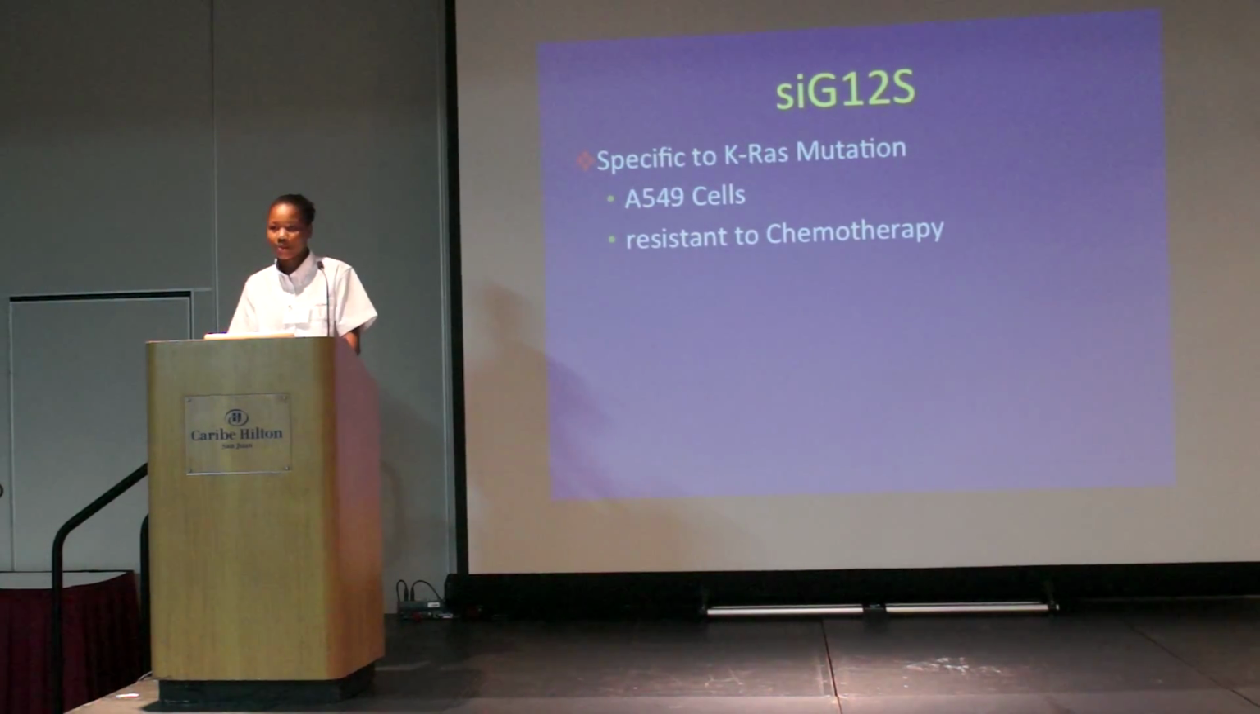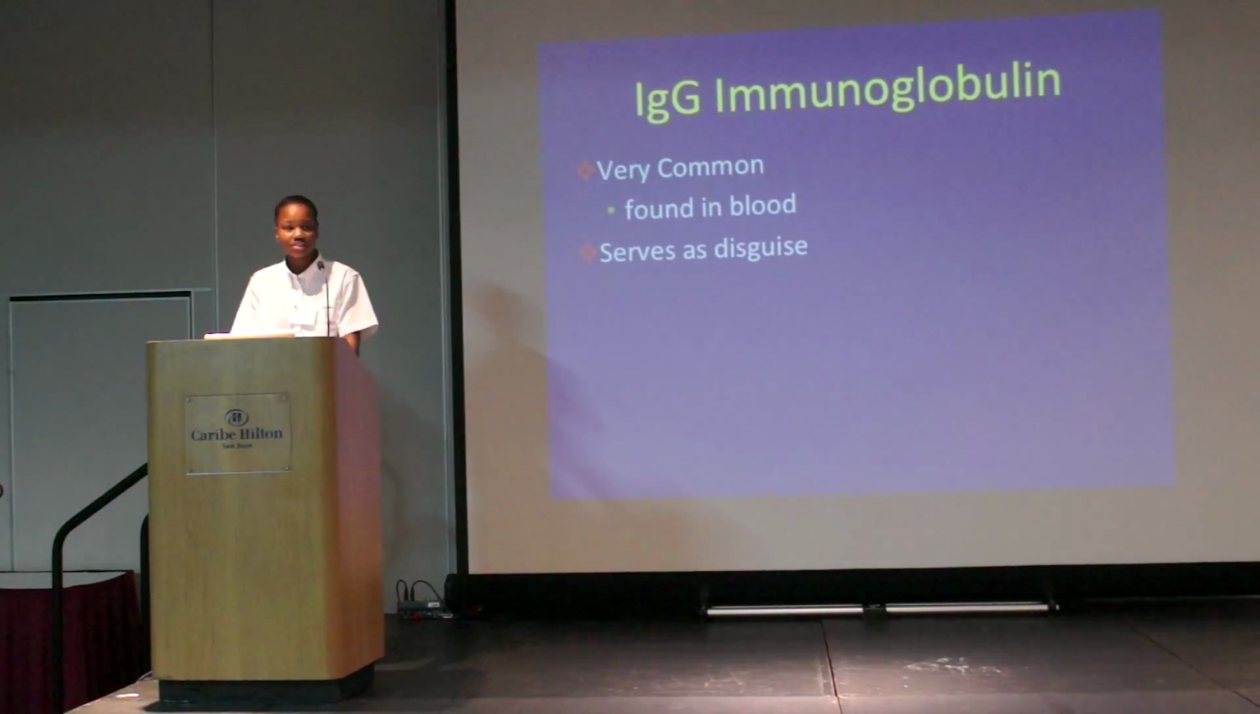SIG12S is an siRNA model created for the sole purpose of preventing the KRAS mutation found in A549 cells. This is an important testing subject because cells with this mutation have been proven to be resistant to chemotherapy treatment. And this SIG12S is loaded inside a human immunoglobulin. For this experiment, type IgG was used.